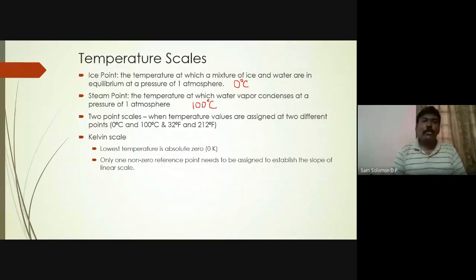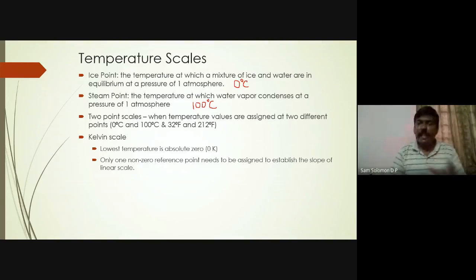So, 2 point scales. If you look at the centigrade scale, 0 degree and 100 degree are the ice point and the steam point. 32 degree Fahrenheit and 212 degree Fahrenheit: 32 is the ice point, 212 is the steam point. So these are the 2 point scales, where the temperature is measured based on the ice point and steam point.